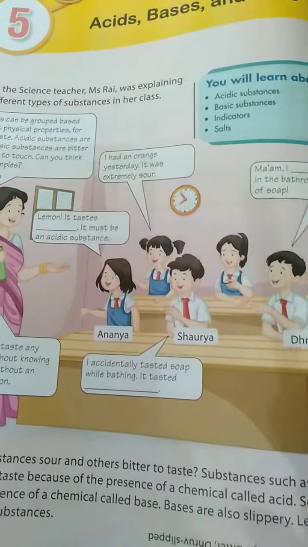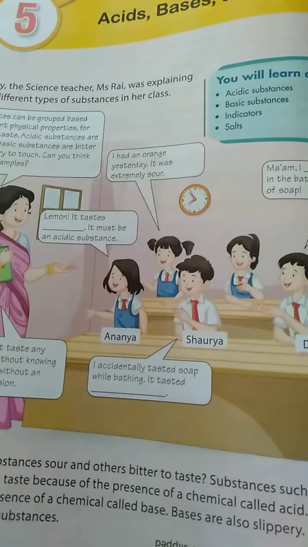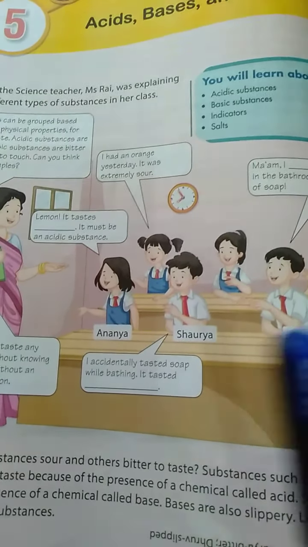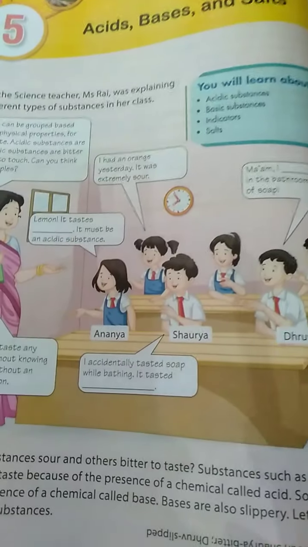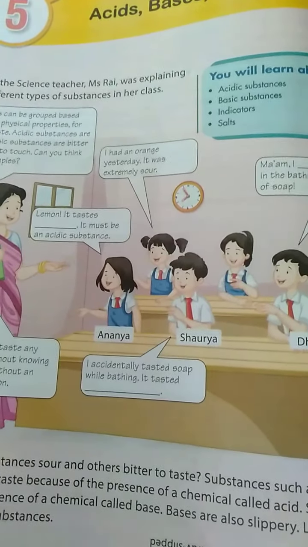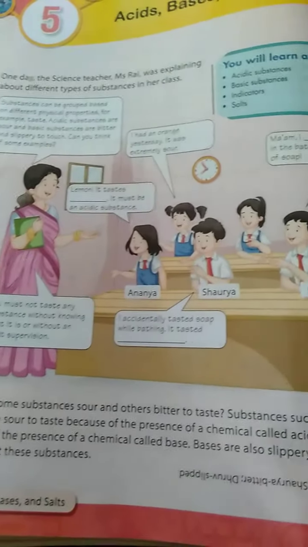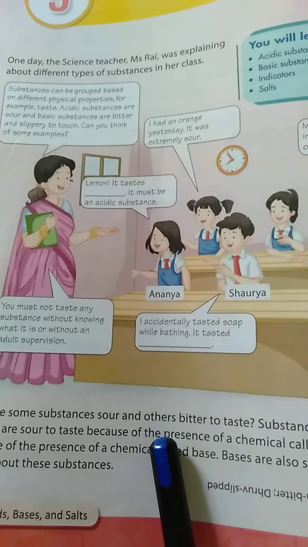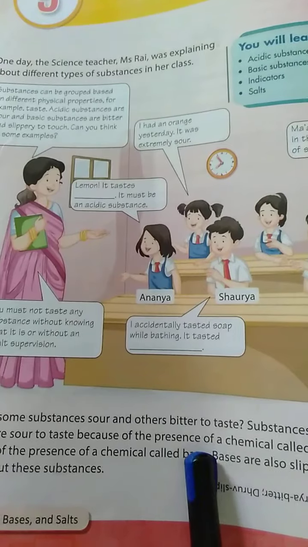In this chapter we will learn about the different substances which are acidic, which are basic, and about the different salts. Some substances are sour and others are bitter to taste.